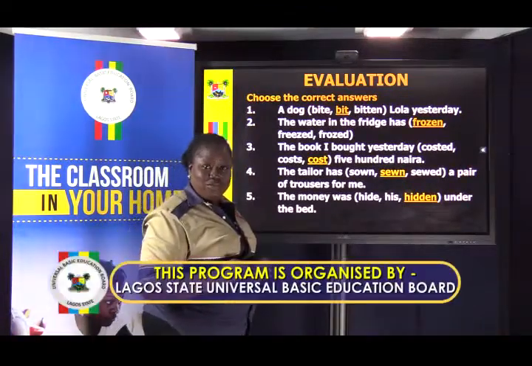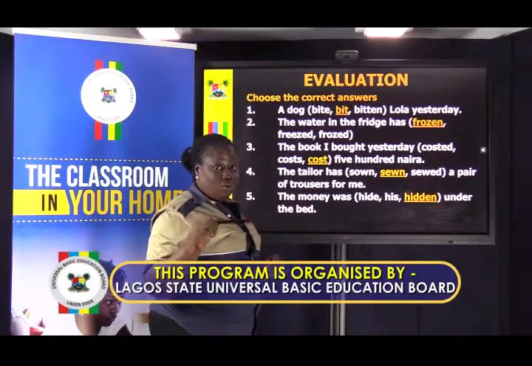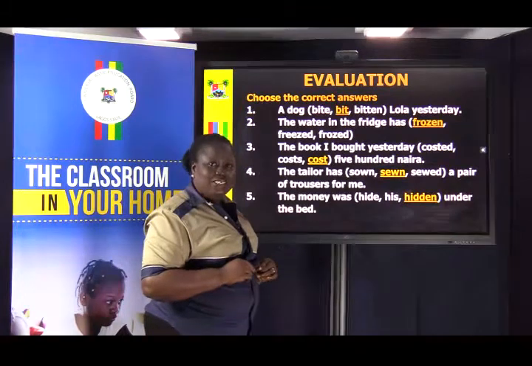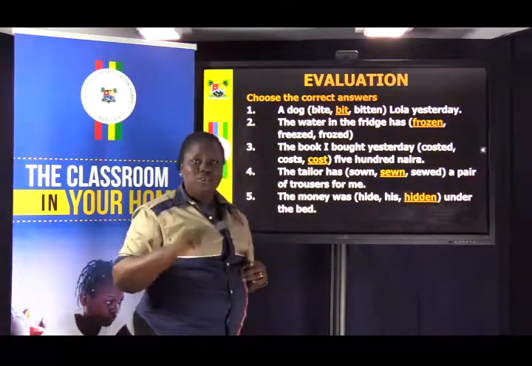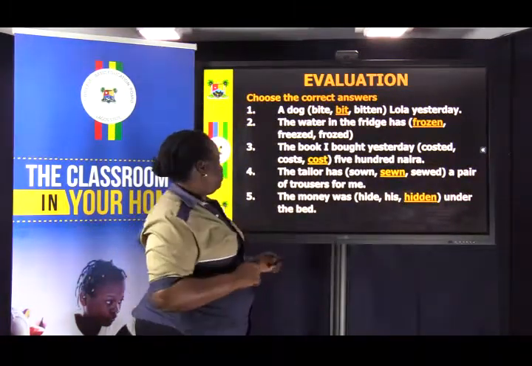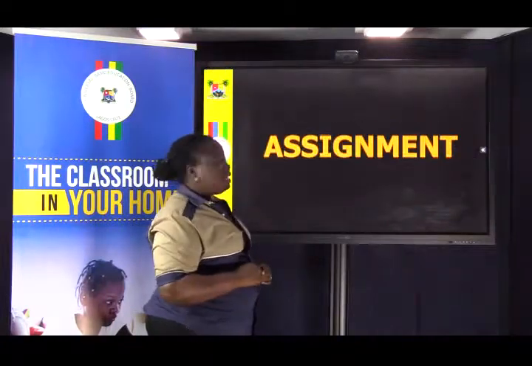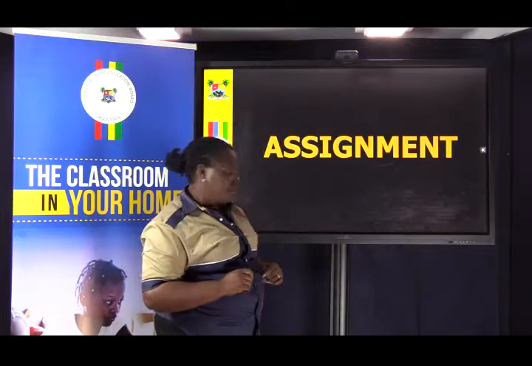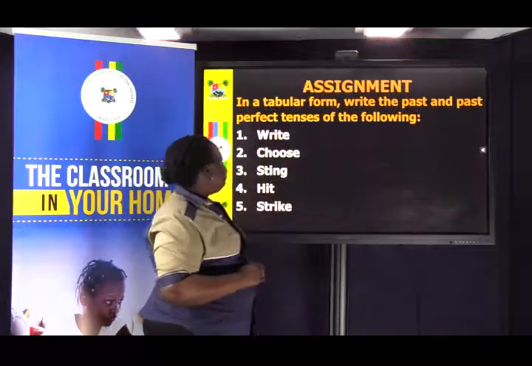5 out of 5. Oh, you 4. You 3. No problem. I still celebrate you with a cheer. Good job. Now to what Auntie Fumi loves most, assignments. It's assignment time, appraisal time.